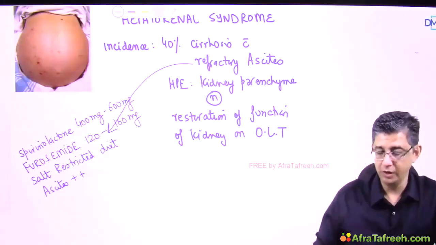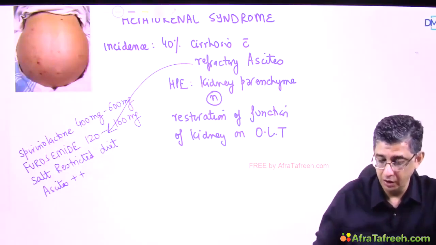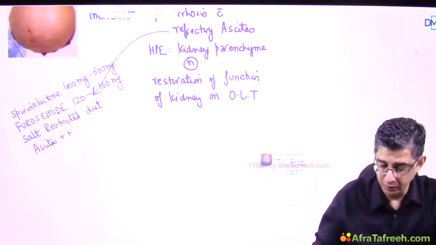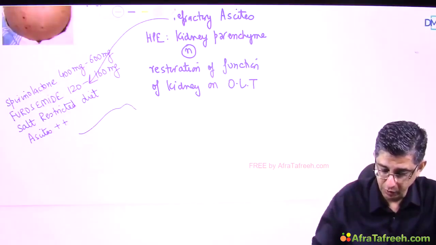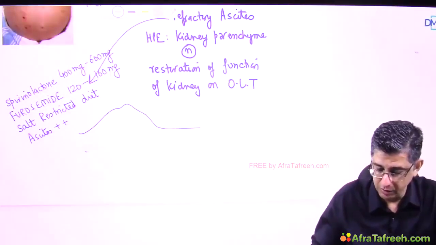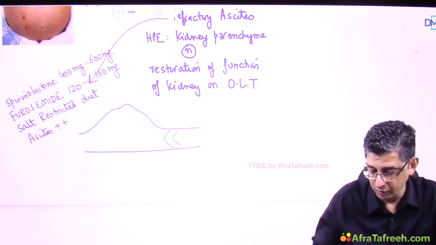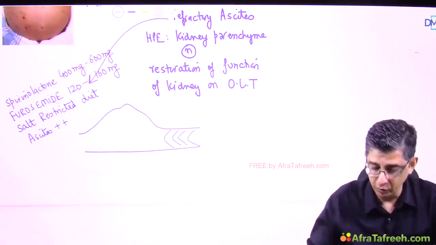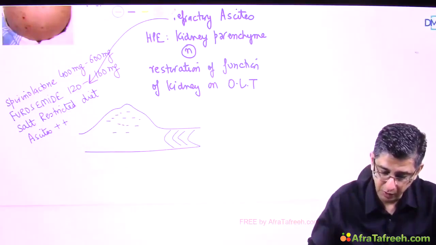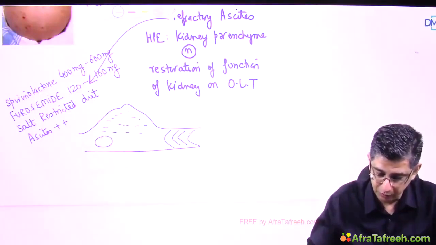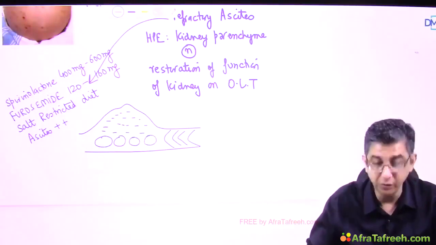Now let us see what actually happens in these patients serially. I am today describing a patient who is having refractory ascites. Like I have shown here, a patient who is alcoholic, or it could be non-alcoholic. I've shown a malnourished patient, right? And I've shown him with the everted umbilicus, with the umbilical hernia, and you can see the bowel loops which are floating in this massive ascites fluid.